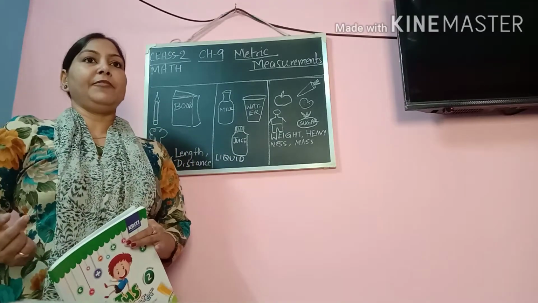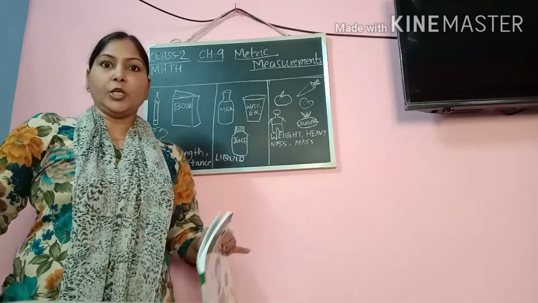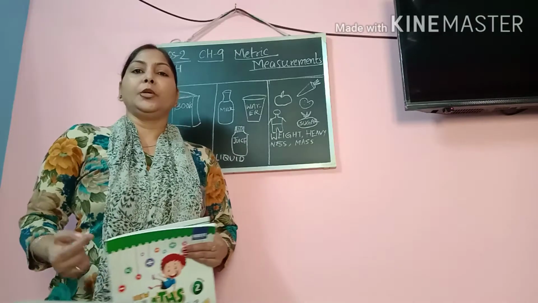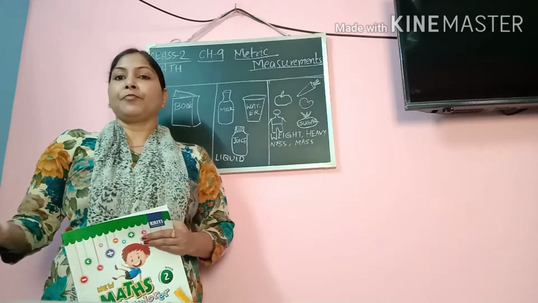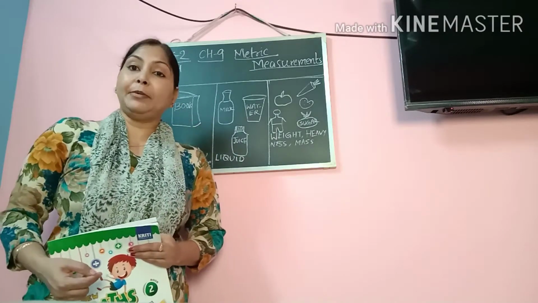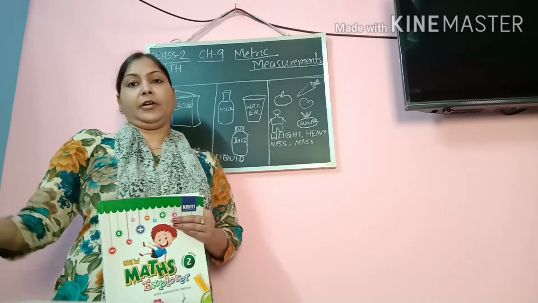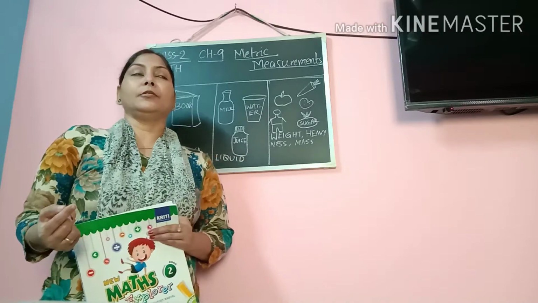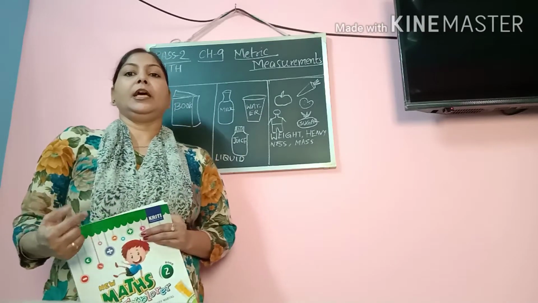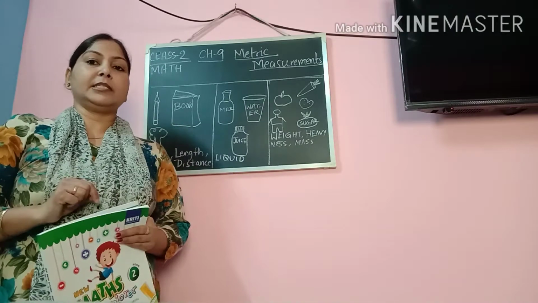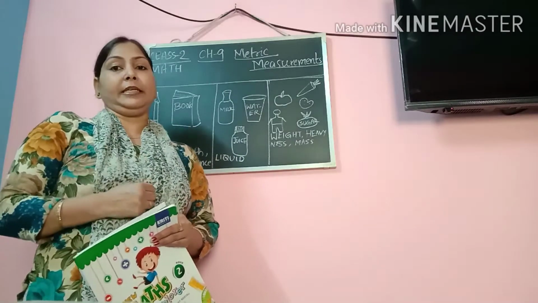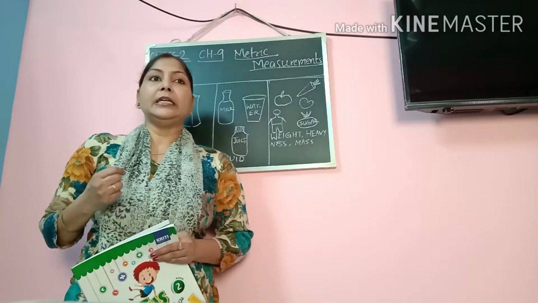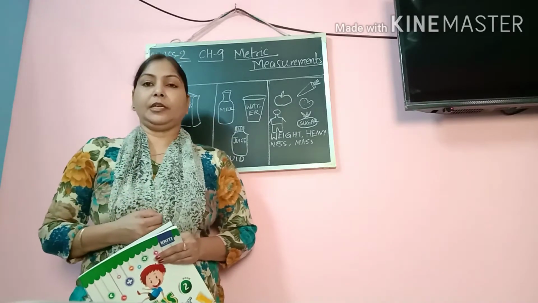For example, in your surroundings, you can see many things. Suppose you are sitting in your bedroom, you can see a bed, an almirah, a table. You can also see some water bottles kept here. So these are the things which we get to see. Now in terms of measurement, suppose we have to measure certain things. What are the things which can be measured?